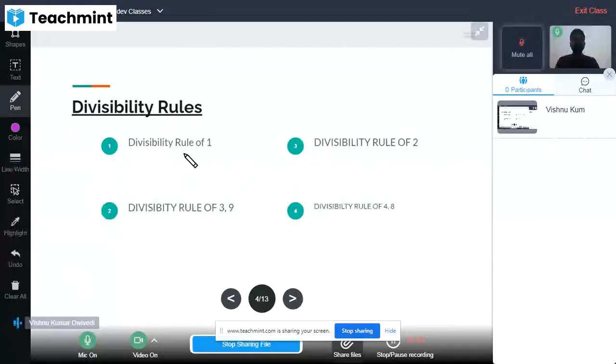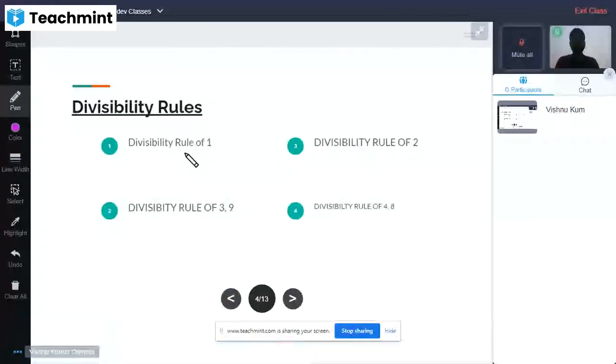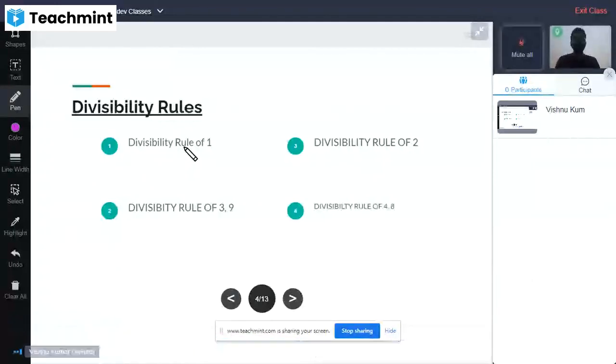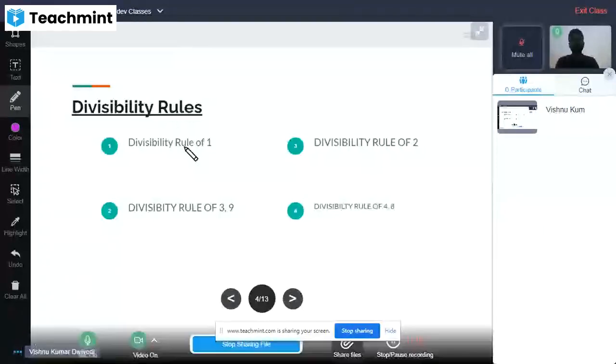So we can say that real numbers are those digits which are negative integers as well as positive integers, including the zero.